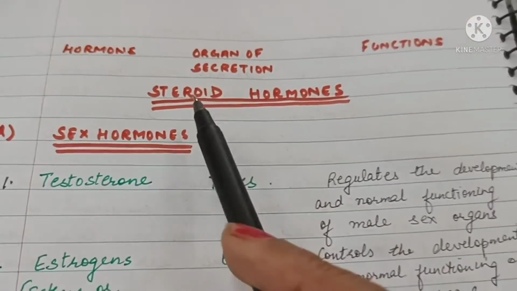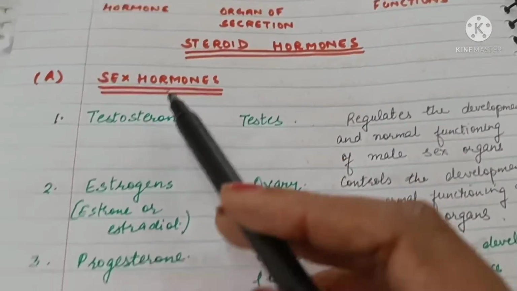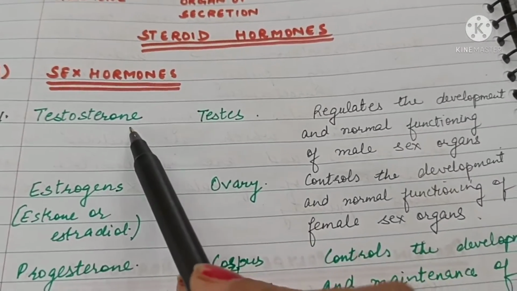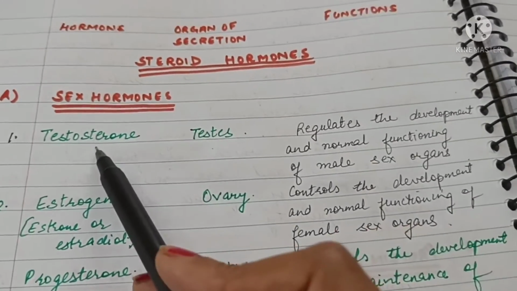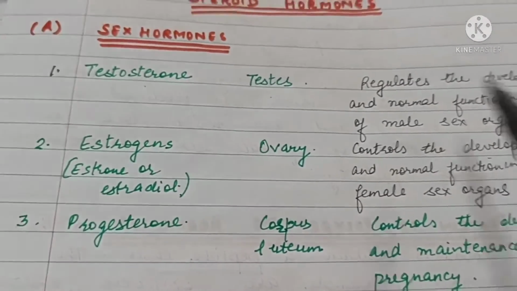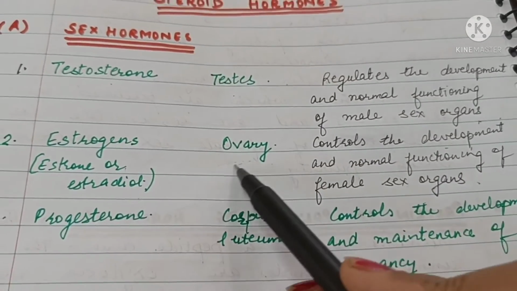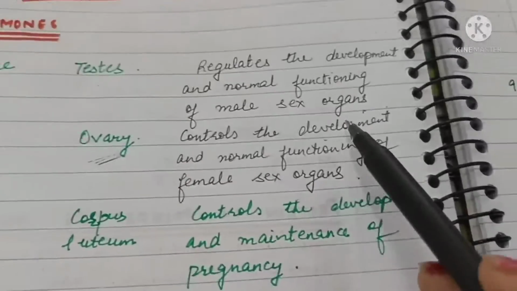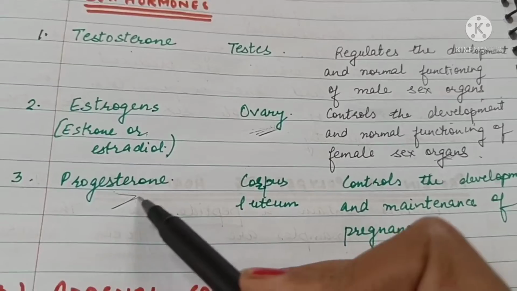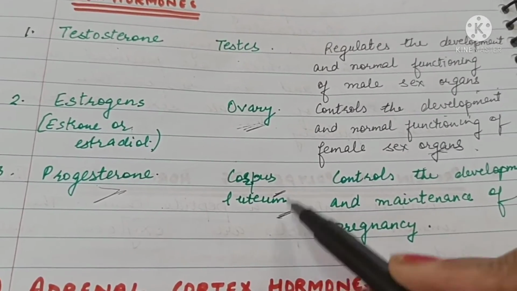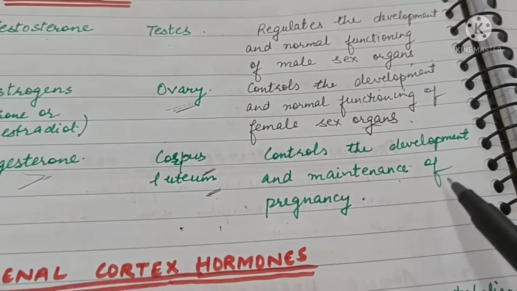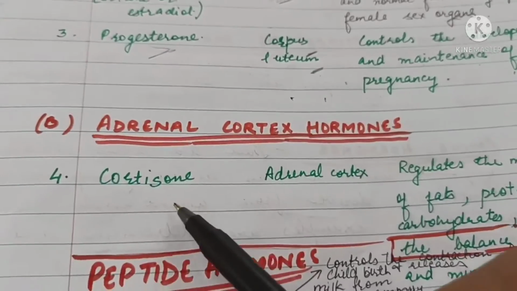So, steroid hormones are divided into sex hormones and adrenal cortex hormones. Sex hormones are testosterone produced in testes, this is for male, and these regulate the development and normal functioning of male sex organs. Estrogens are hormones which are produced by ovaries of the females and control the development and normal functioning of female sex organs. Then progesterone is released by corpus luteum of female at the time of pregnancy and controls the development and maintenance of pregnancy. Adrenal cortex hormone is cortisone.